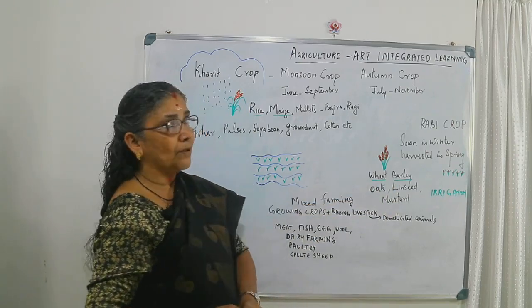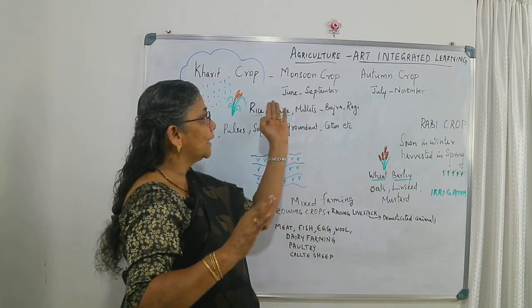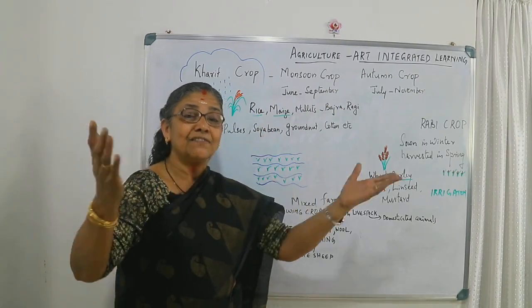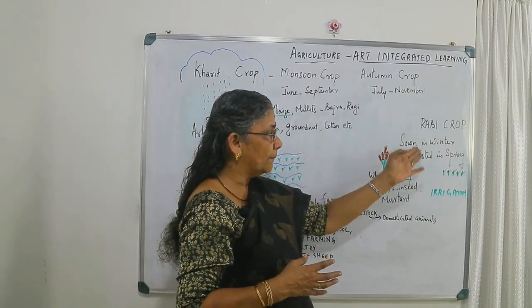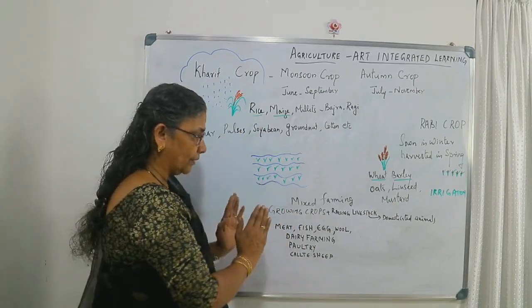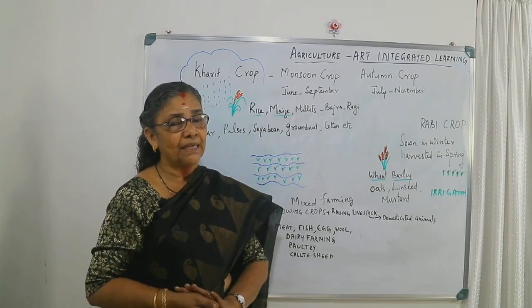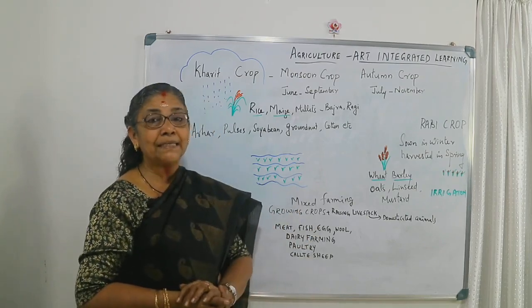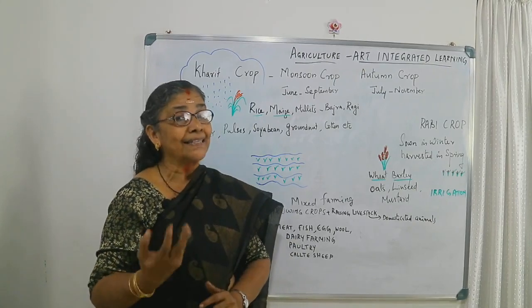When we talk about agriculture, the Kharif and Rabi crops according to the seasons, most often by June, September, several harvesting festivals are associated with our country. In the autumn crop and the Rabi crop also, they are associated with some festivals. And here I want to tell something more about the forms of agriculture. We know subsistence farming is there, intensive cultivation is there, and another is mixed farming. Mixed farming means growing of crops and also the raising of livestock.